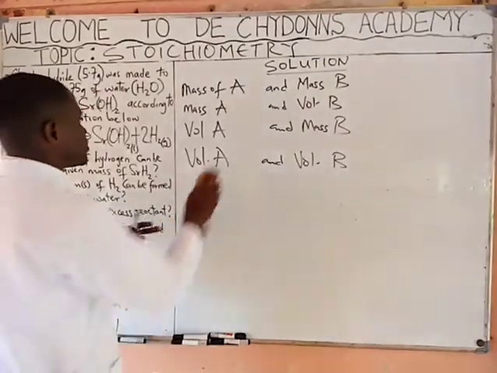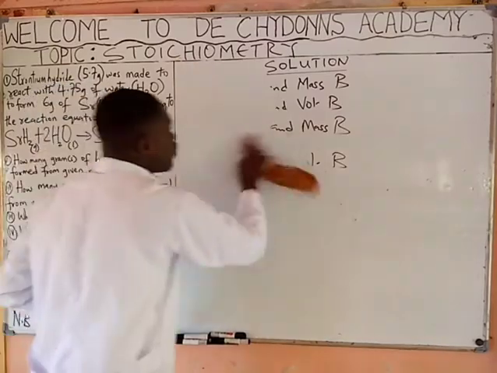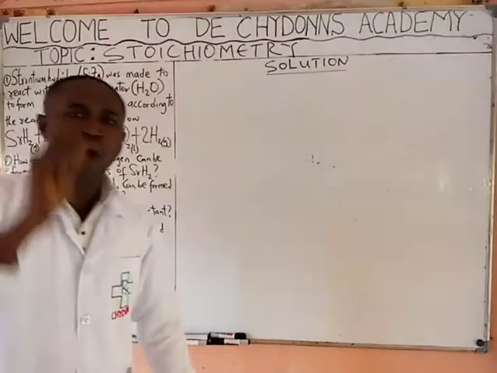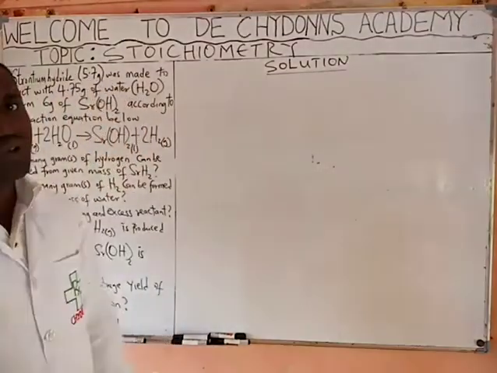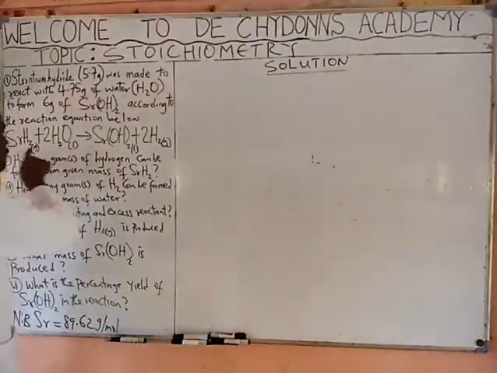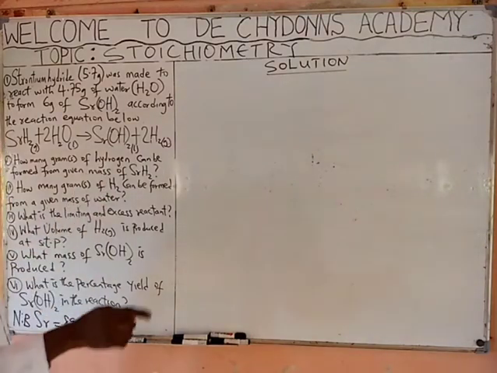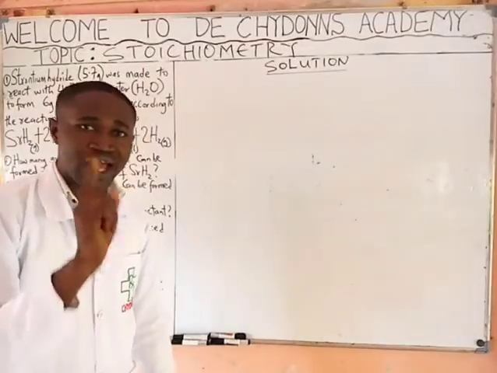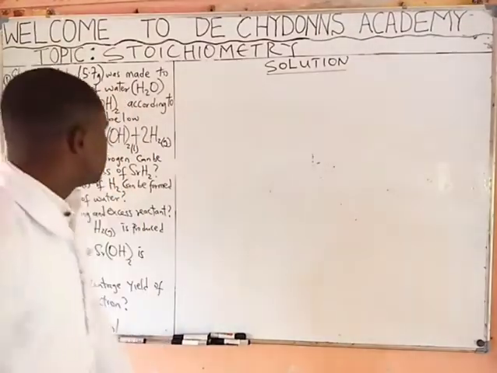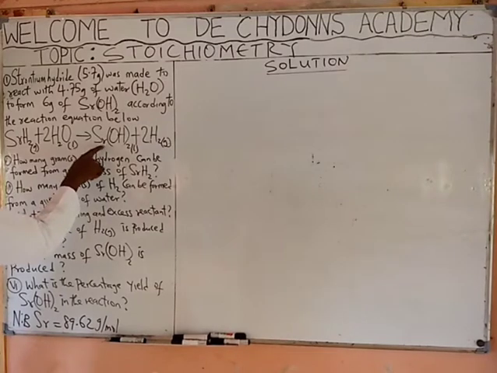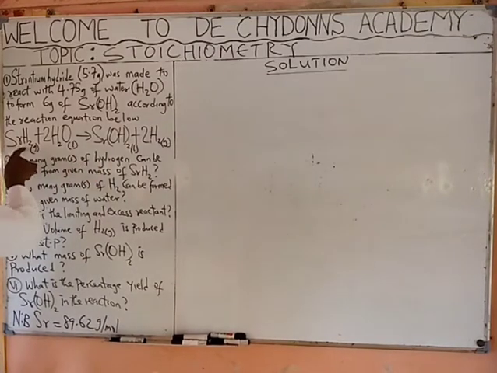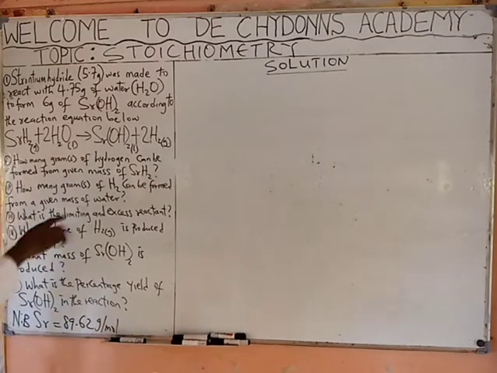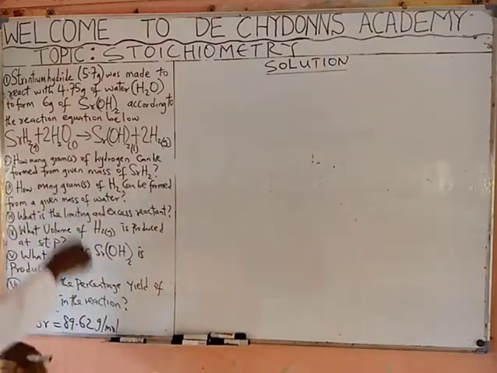Now, to solve it, before you solve a question on stoichiometry, you must use a well-balanced chemical equation. If your equation of reaction is not balanced, you will not be able to solve it. So the first step is that your equation of reaction must be well balanced. So we check strontium 1, hydrogen 6, oxygen 2, oxygen 2. Our equation is balanced. Now go to the question.